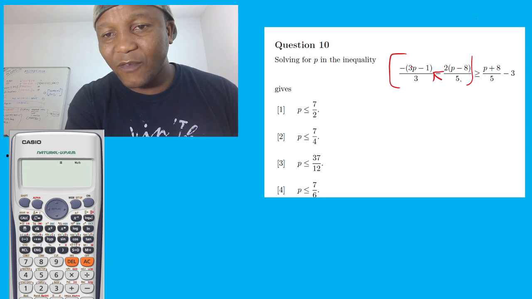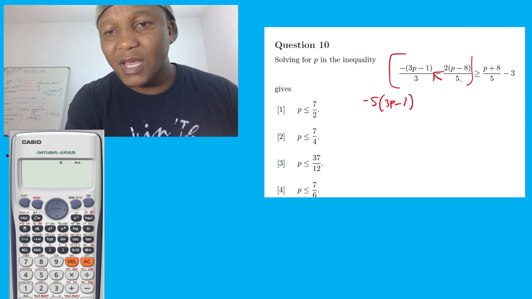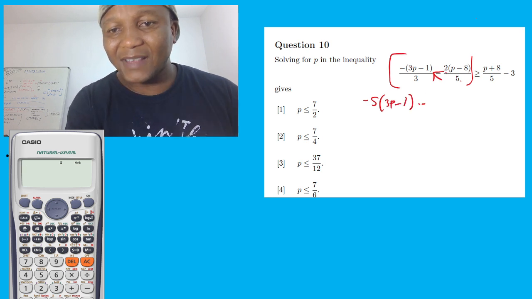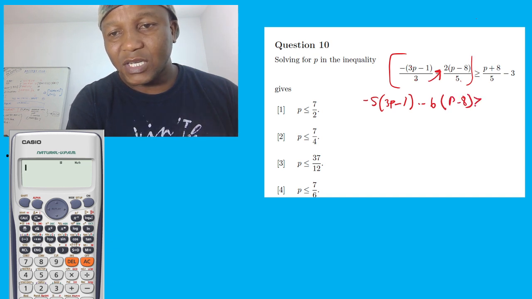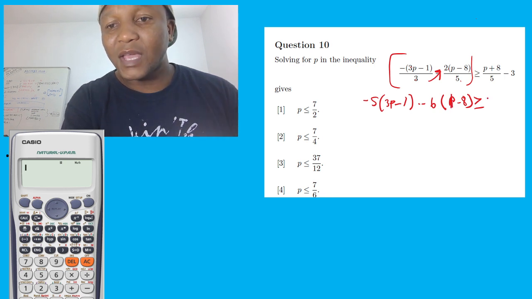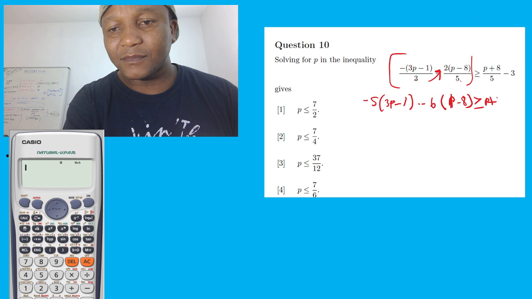This one with that, so 5 times negative, it's going to be -5, and then we have 3p minus 1, and then we have a minus here in the middle. So we do the other way around now. We have to cross that side. So it's 3 times 2 equal to 6, 3 times, and then we have p minus 8. Greater or equal. Watch out. And then we have p plus 8 over 5 minus 3.